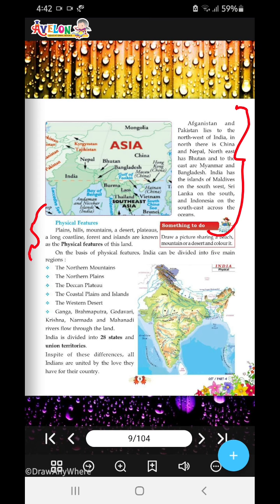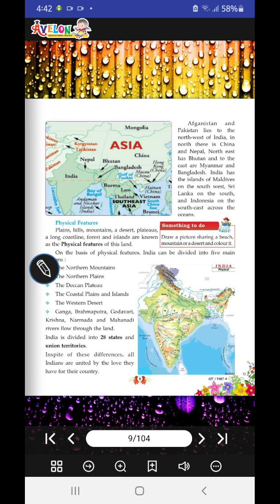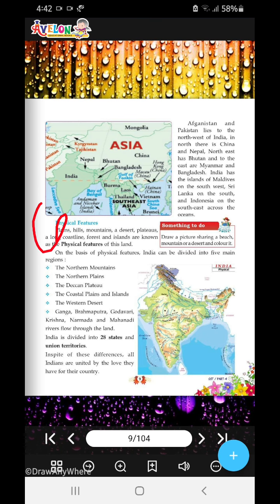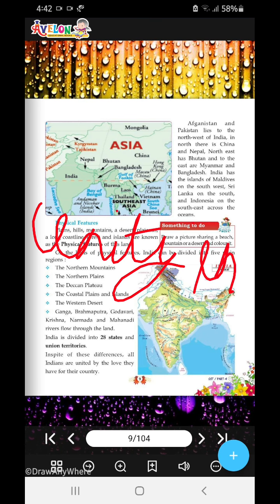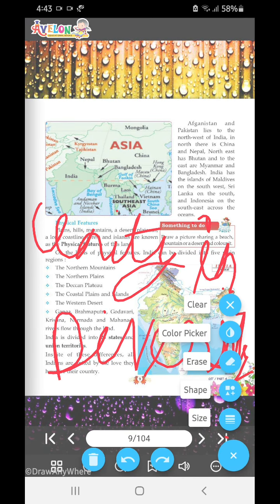The Ganga, Brahmaputra, Godavari, Krishna, Narmada, Mahanadi flow through the land. Now India has 28 states and union territories. How many union territories? We have 9 union territories. In spite of these differences, all Indians are united by the love they have for their country. So India has a moral code, and that is unity in diversity.